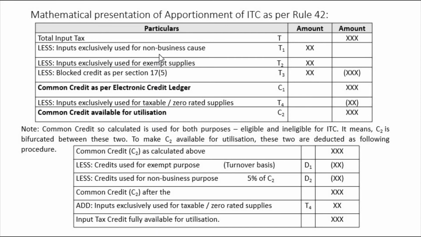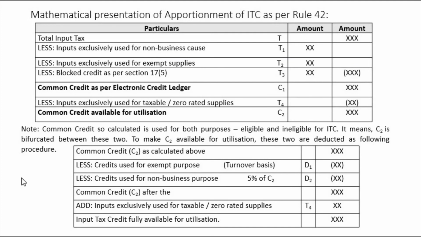It is his responsibility to declare it and stay as clear as possible, right? Because if the GST officer feels that this person is lying, then he may issue a notice under section 74, malafide, right?